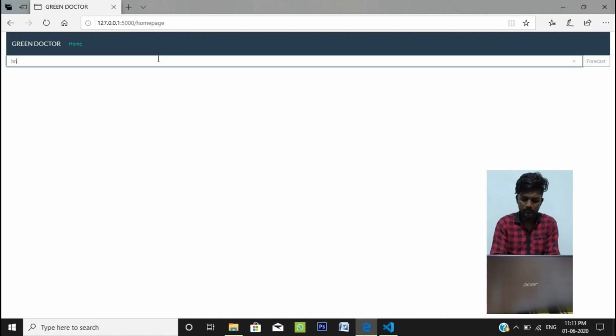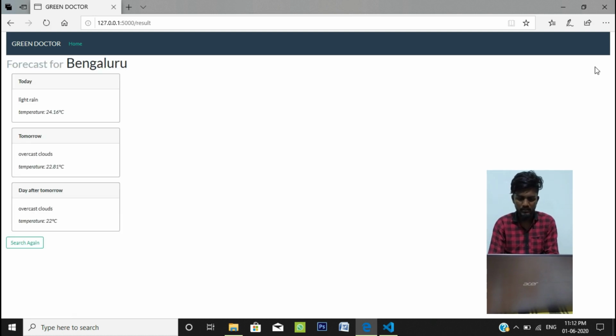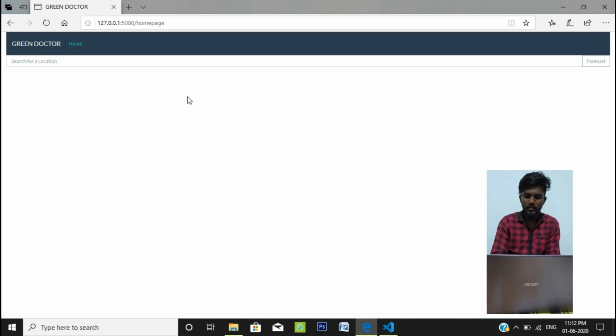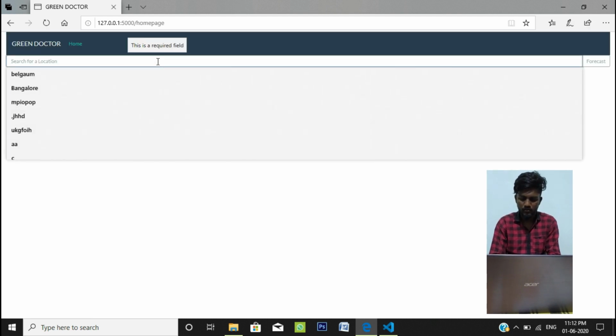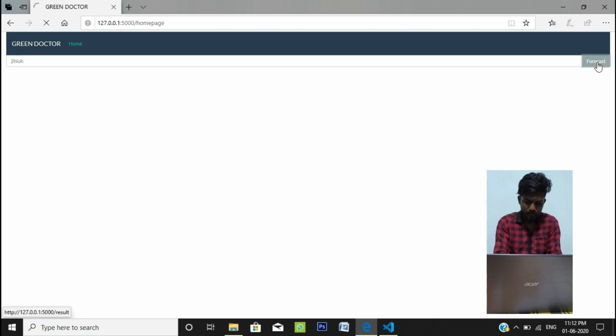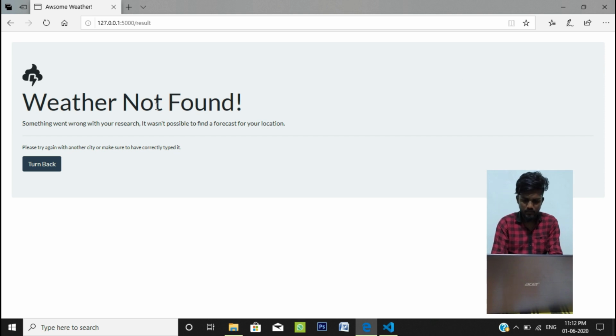Search Bangalore, forecast. So this is the weather forecast for Bangalore for the next 3 days. If we try to search for an invalid location, we get an error message that says weather not found, turn back.